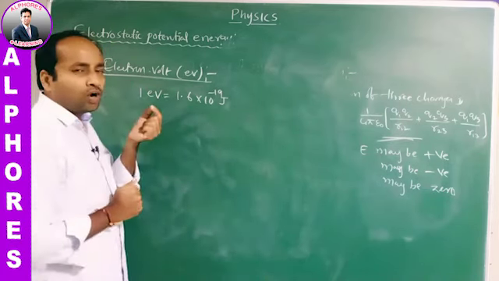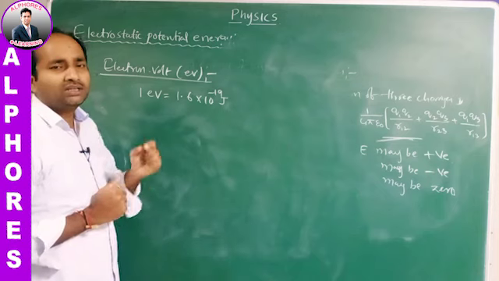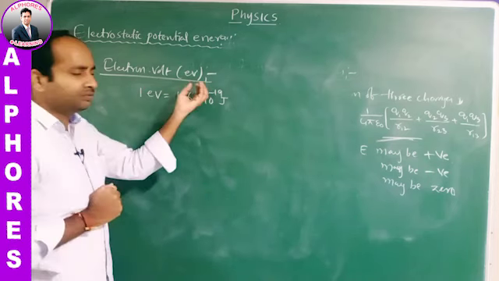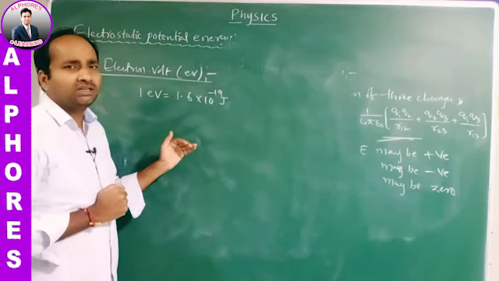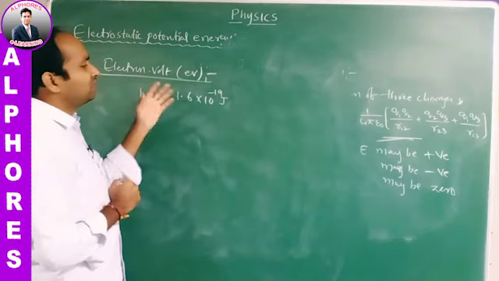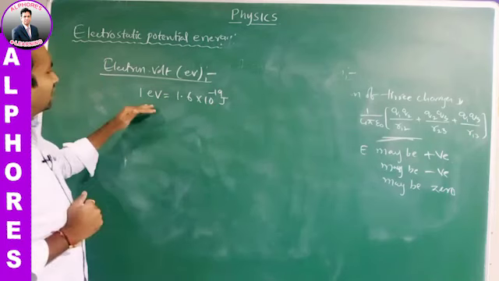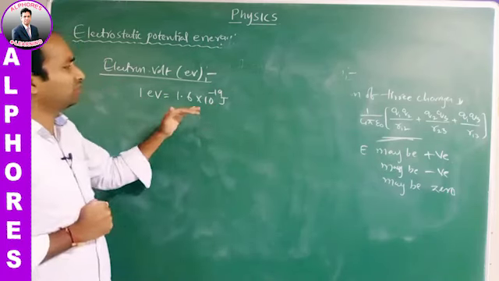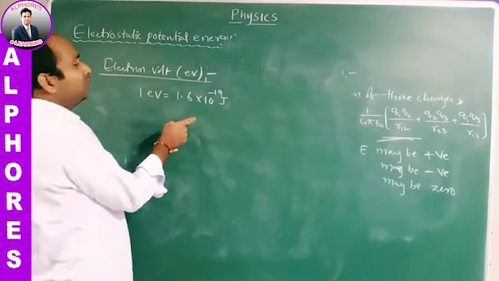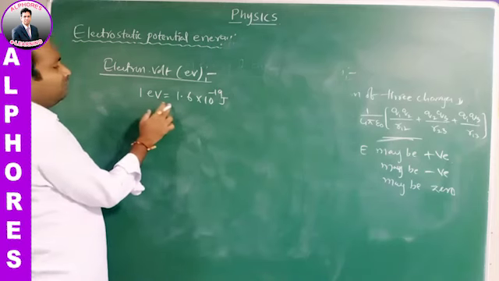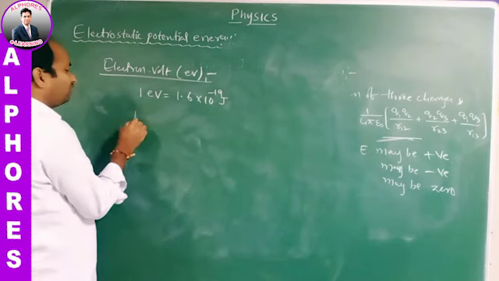So for smaller energies, like the energy of electrons, nuclei and subatomic particles, the energy can be calculated in electron volts. But the conventional unit of energy is the joule only, so if it is given in electron volts, you should convert into joules. 1 electron volt is equal to 1.6 into 10 to the power of minus 19 joules. What does electron volt mean? The energy gained by the electron when it is accelerated through a potential difference of 1 volt.